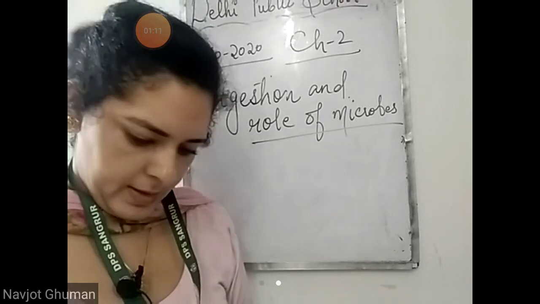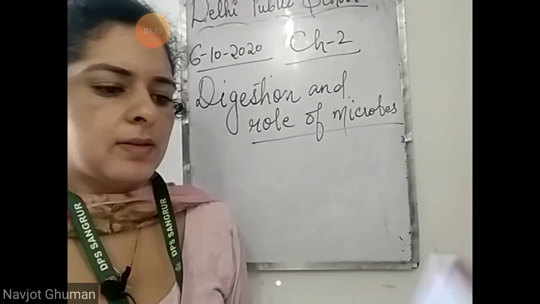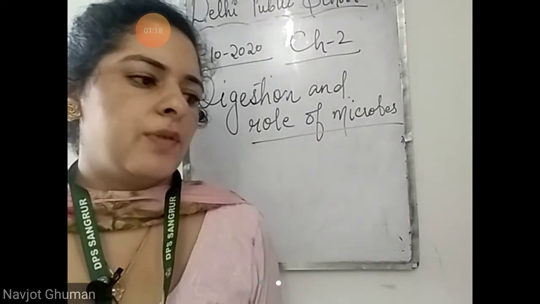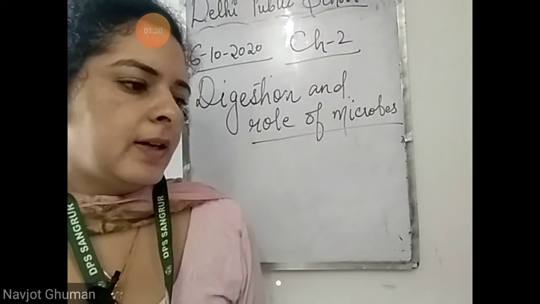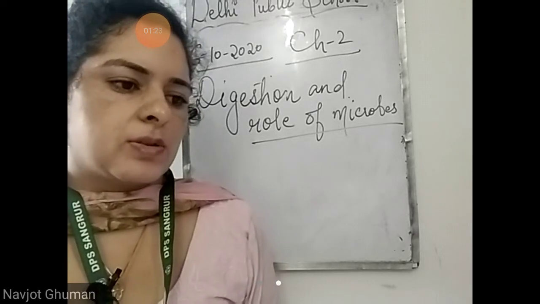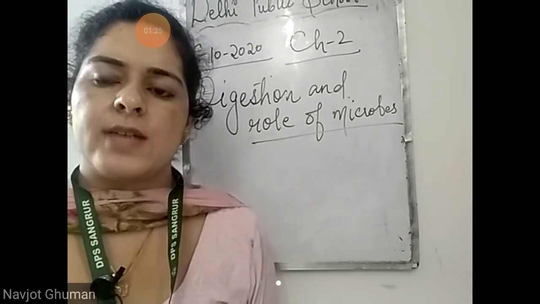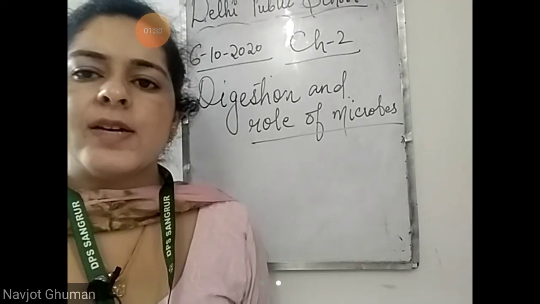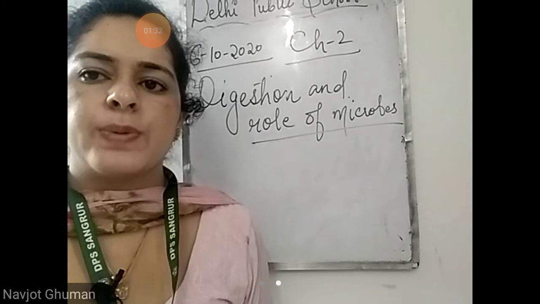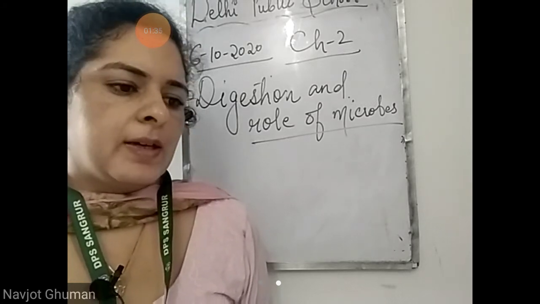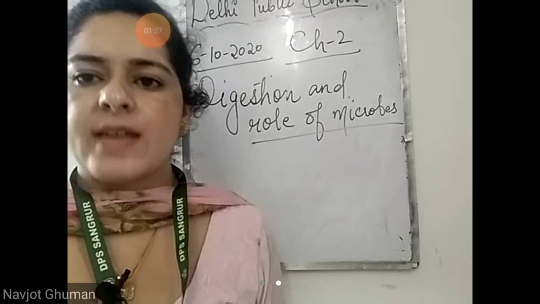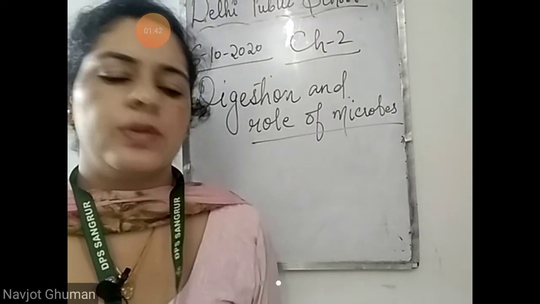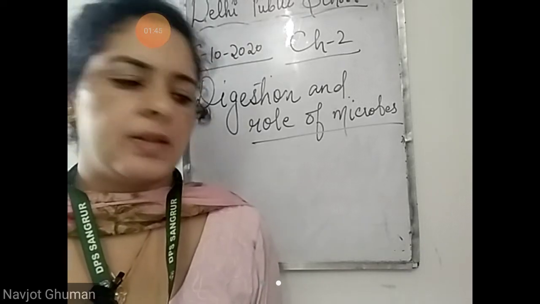Page number 27. Let's remember. First, come to Let's Remember. First is match the following. First is mouth. So we have to match from the right hand side what matches with the left hand side. Mouth: saliva is concerned with mouth because saliva is produced in the mouth. Stomach is a sac like organ, a bag like organ where food is broken down. So the right answer is a sac like organ.